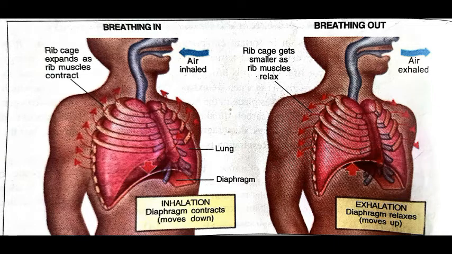The rate of breathing can increase up to 50 times a minute. The age factor and level of fitness decide the efficiency of the respiratory system.